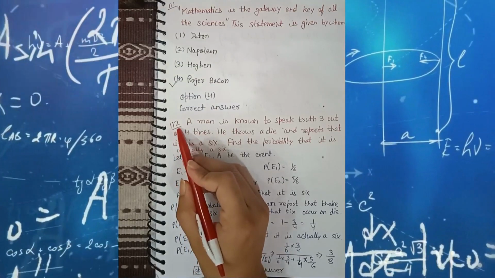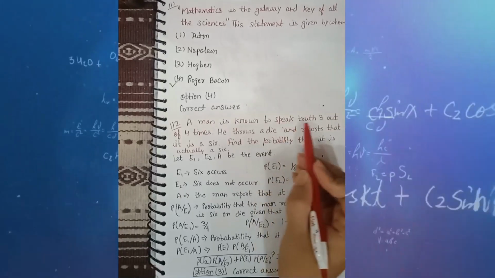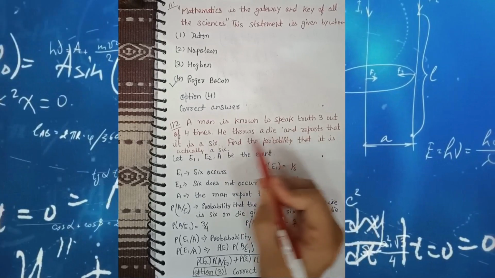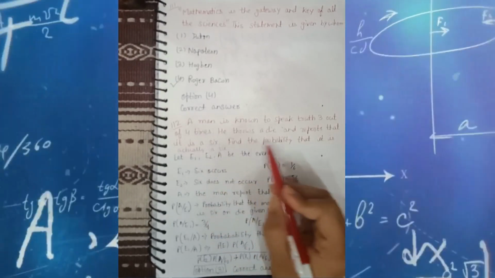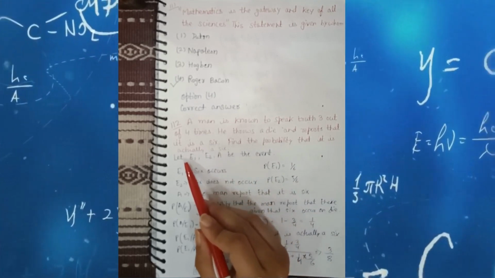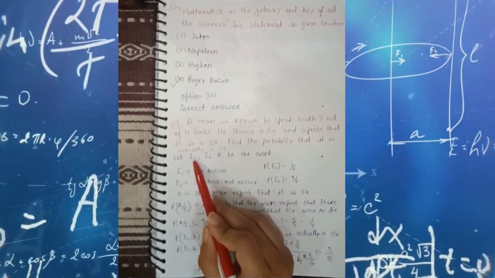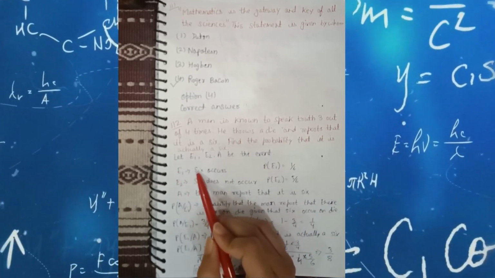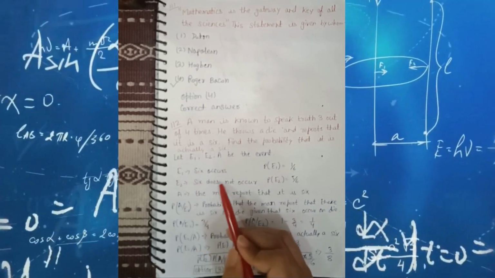Question number 112. A man is known to speak truth 3 out of 4 times. He throws a die and reports that it is a 6. Find the probability that it is actually a 6. In this case, students, first of all we have to assume E1, E2, A to be the events. E1 is the event when 6 occurs. E2 is the event when 6 does not occur.